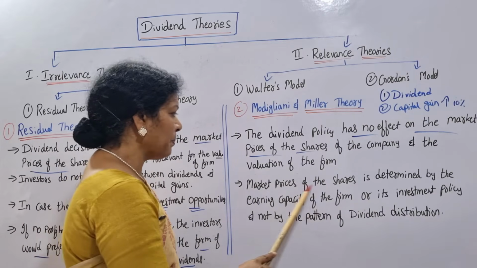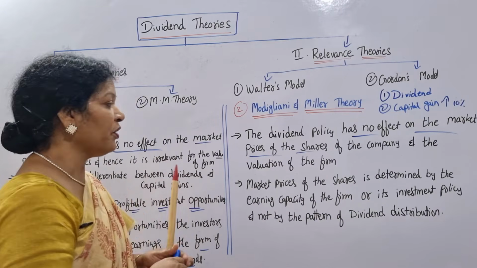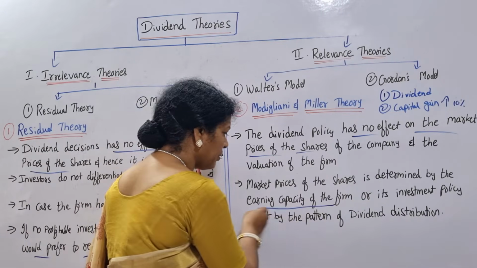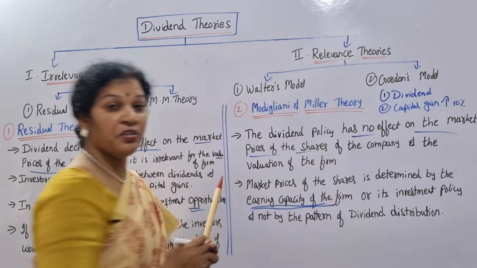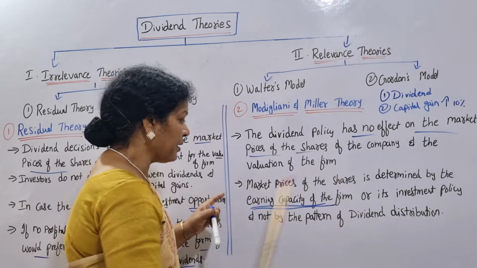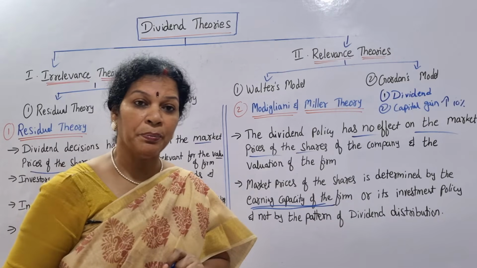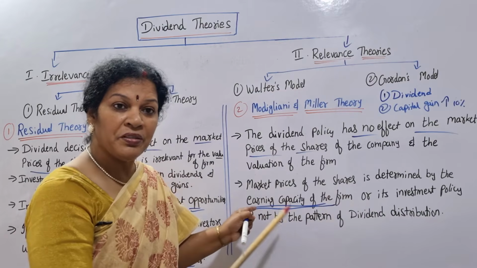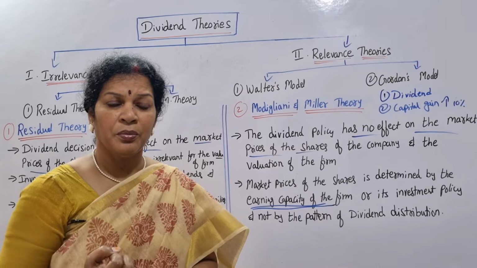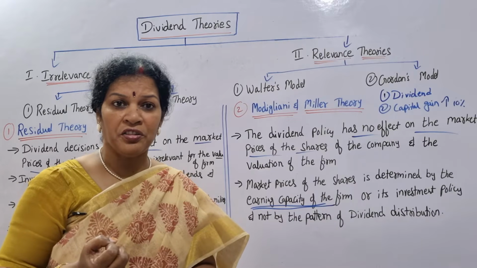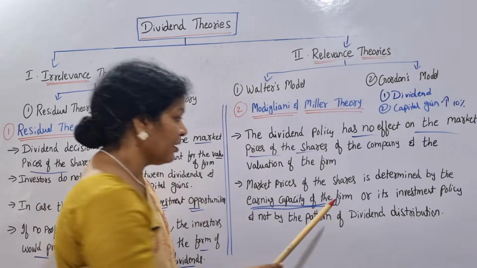Second point, the market price of the shares is determined by the earning capacity of the firm. Please remember this point. How do you decide the market price of the company? They are saying that it depends on the earning capacity of the firm. Earning capacity means profits. More profits, more financially strong, then market value will be increasing.